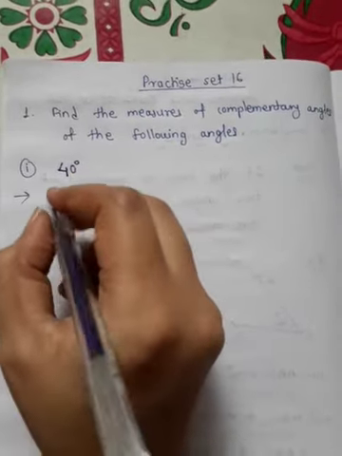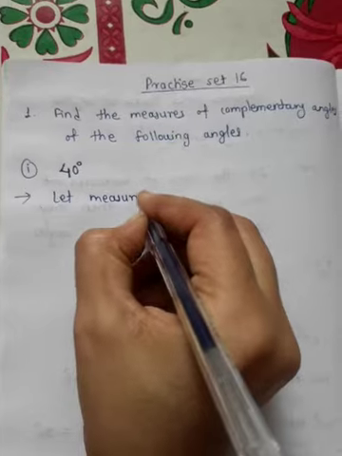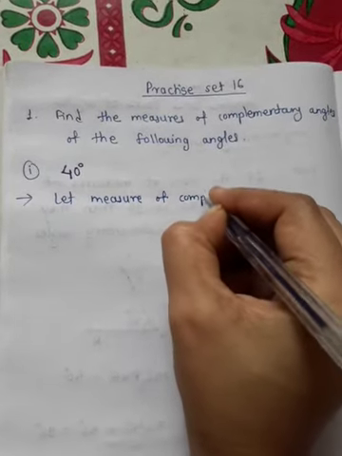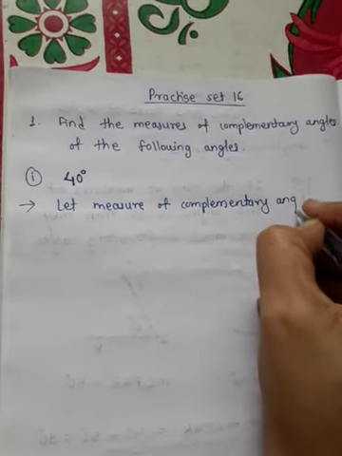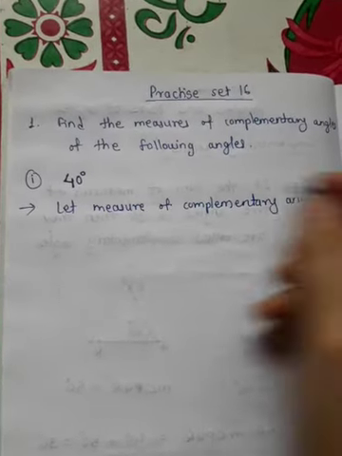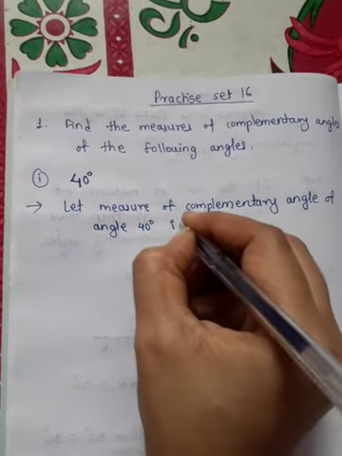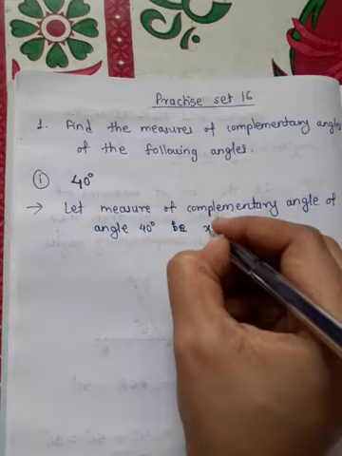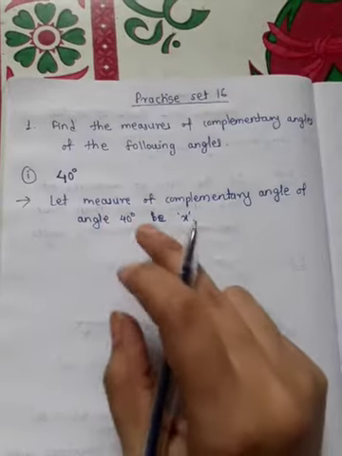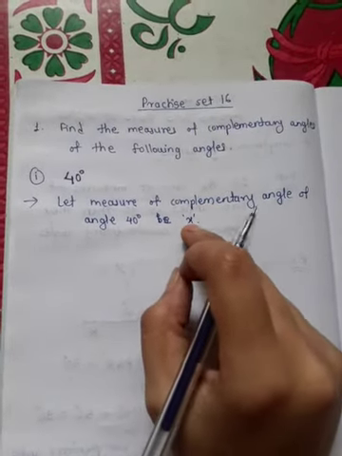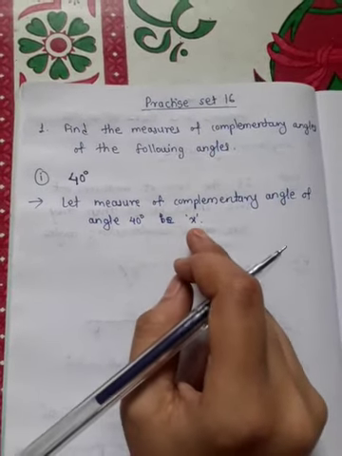So see, let the measure of the complementary angle of 40 degrees be x. Let the measure of the complementary angle of angle 40 degrees be x. We have to find the value of x.